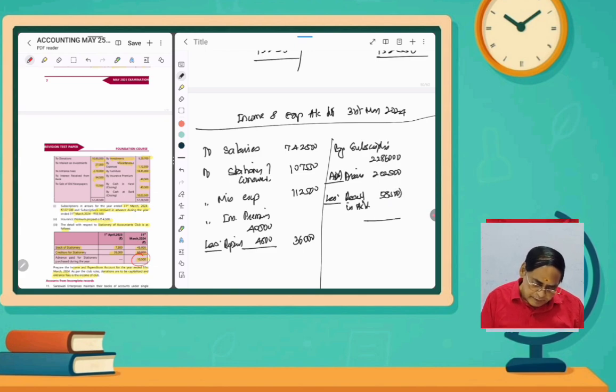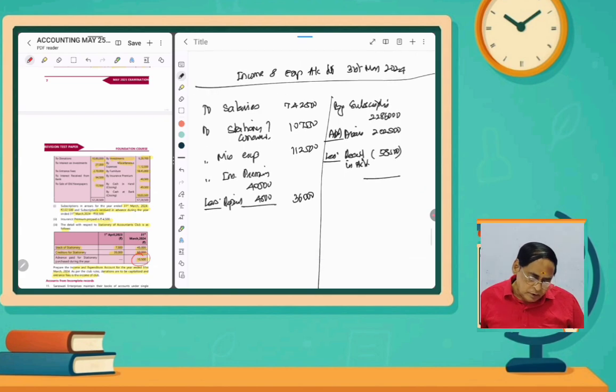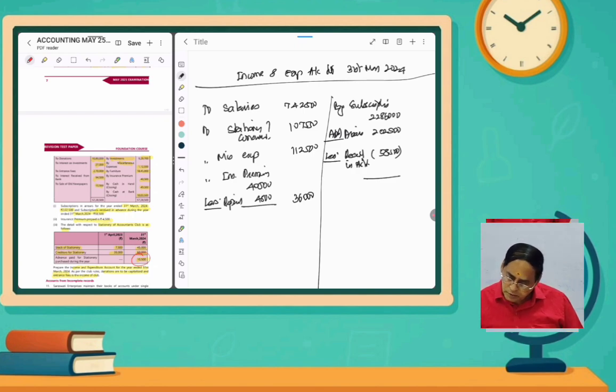So the value will be 22,86,000 plus 2,02,500 minus 58,500. That is 24,30,000. So 24,30,000.